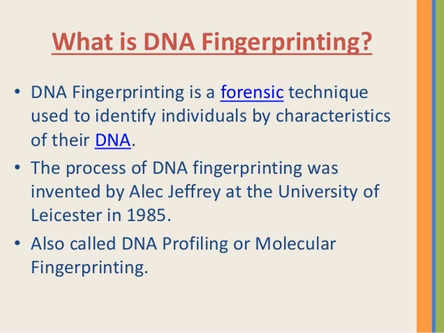The number of copies of the repeat sequence is called VNTRs. What is VNTRs? Variable number of tandem repeat sequences, which differ from one individual to another and result in variation in the size of DNA segments.